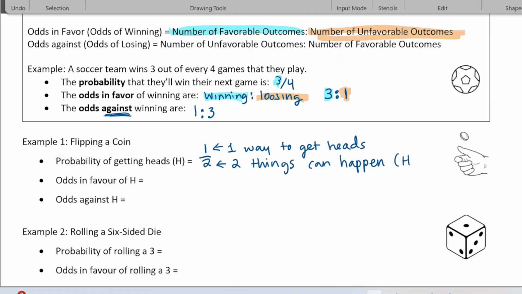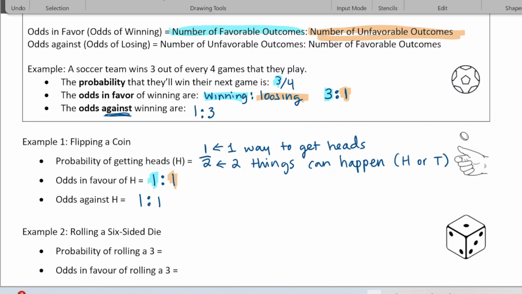You can get a heads or tails, right? So the odds in favor of getting a heads, you don't write it in this way. You write it this way: one way to get a heads to one way to not get a heads. So this is the ways to get a head, this is the ways to not get a head. So it's 1 to 1. Same against getting a head, it'd also be 1 to 1.